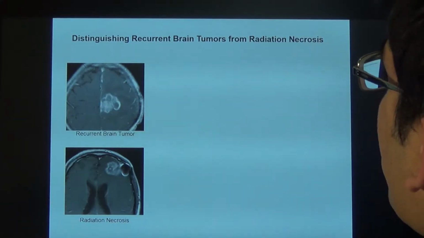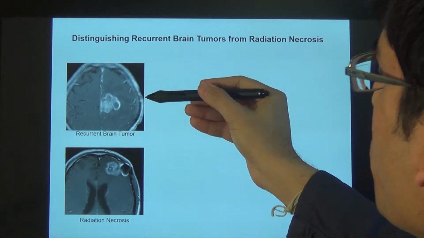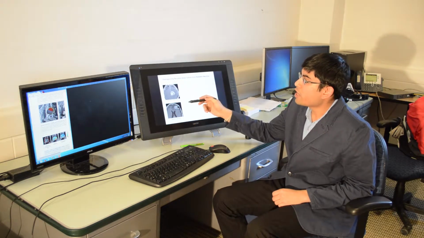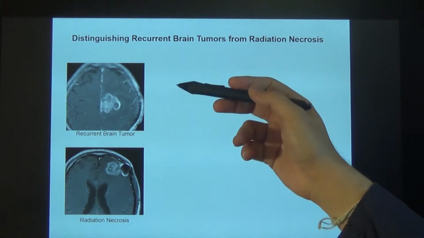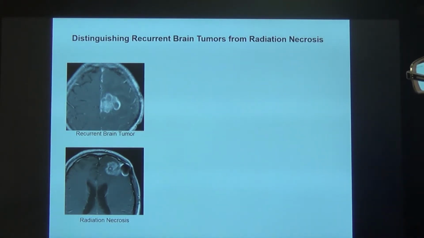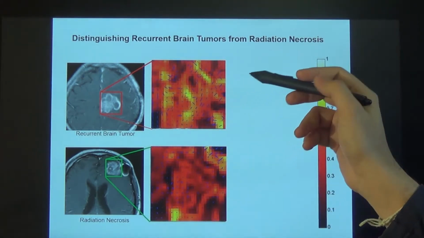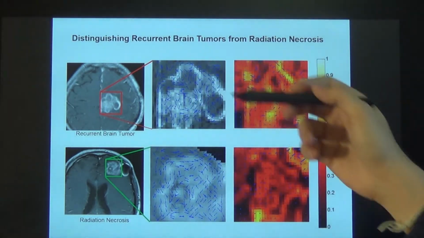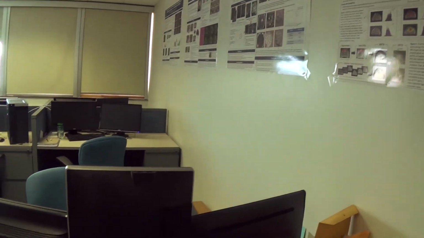So as we see here, these are two different pathologies of the brain. One is recurrent brain tumor and the other is radiation necrosis. So just by looking at these MRI images, it is difficult to figure out which pathology is exactly what. But when we apply our mathematical texture descriptors, we can see that they express themselves differently for different diseases. So this is one of the projects that I'm working on right now.